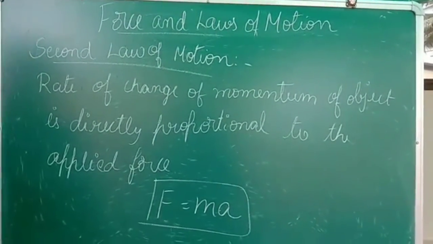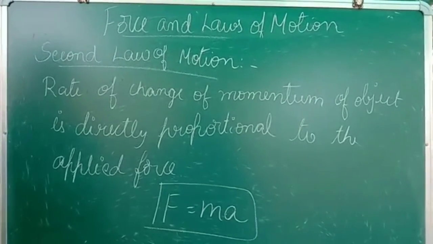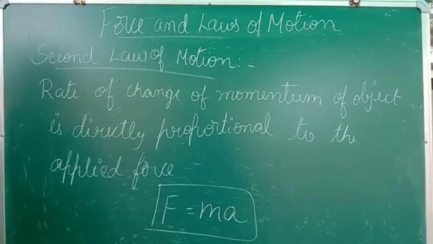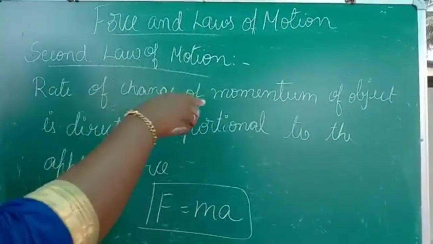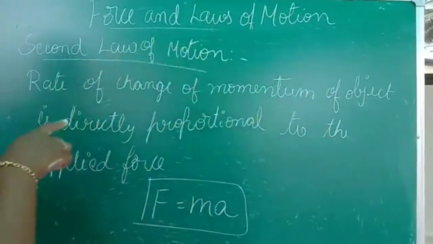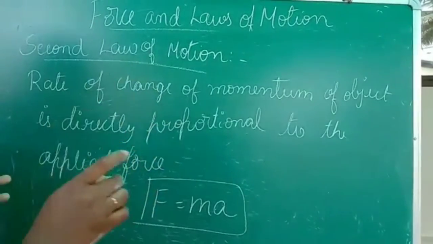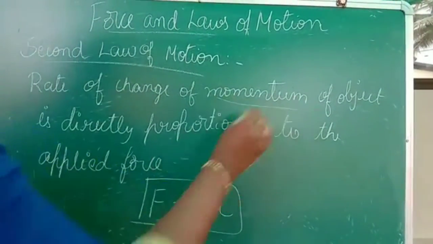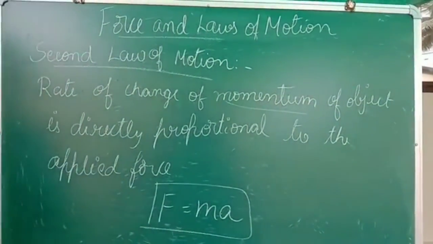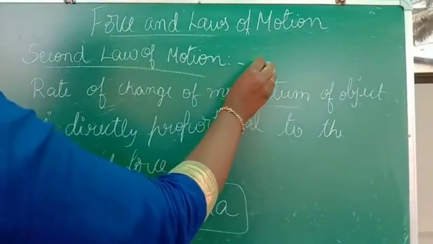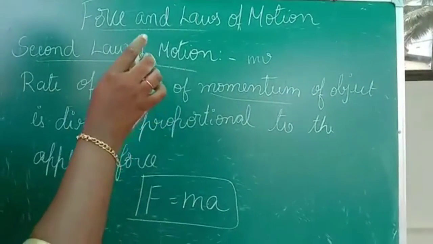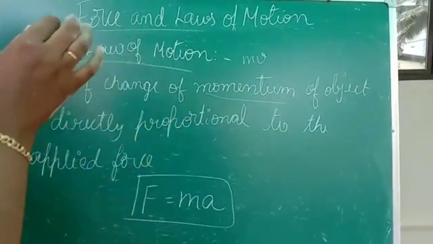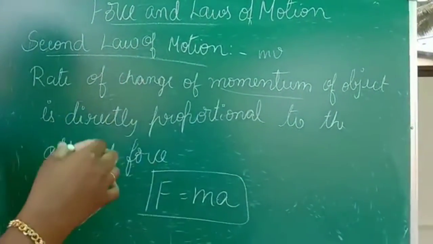So I hope the first law of motion is clear. Next we'll move on to the second law of motion. The second law of motion states that the rate of change of momentum of an object is directly proportional to the applied force. Momentum, as I have already told you, is the product of mass and velocity. This momentum will be there for each and every object present on the earth.